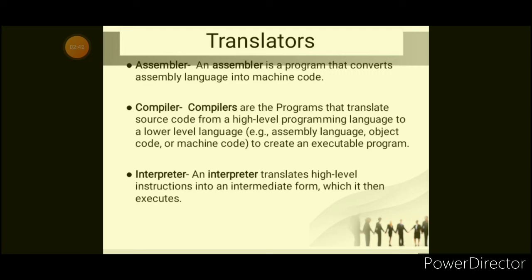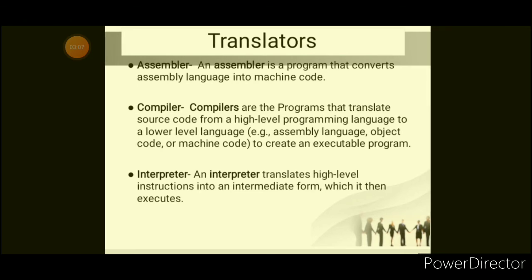Compiler converts high level to low level language, and interpreter also does the same. Interpreters are also made to translate high level language to low level language. But the difference is that the compiler compiles the whole program at once and then shows a result, but the interpreter compiles the program line by line. So it takes more time to compile a program, and the compiler does it fast.